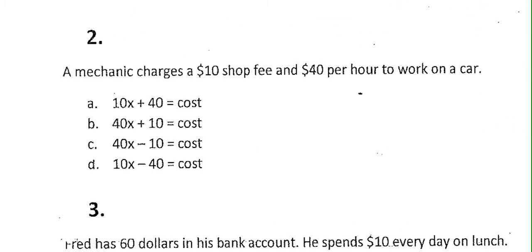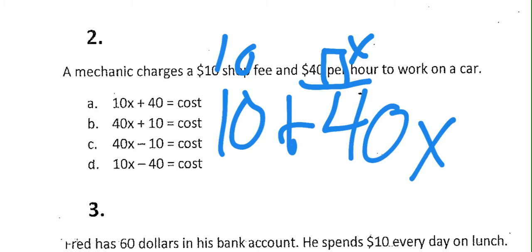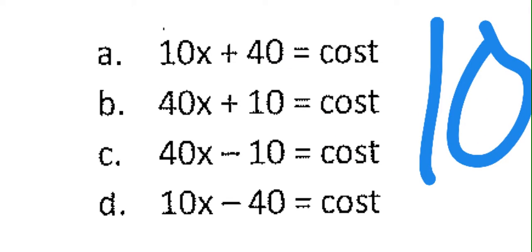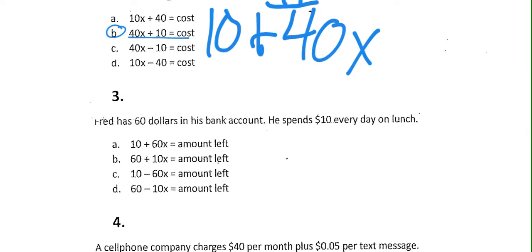Number 2, a mechanic charges a $10 shop fee and $40 per hour to work. So there's my $40 and per, which means that we're going to have x with it. That $10 shop fee happens one time. So this is going to be 40x, and then we've got our plus the $10 fee. Again, pardon the awful handwriting on this one. The order may be different, but B is clearly the closest and best one that we've got out of those.